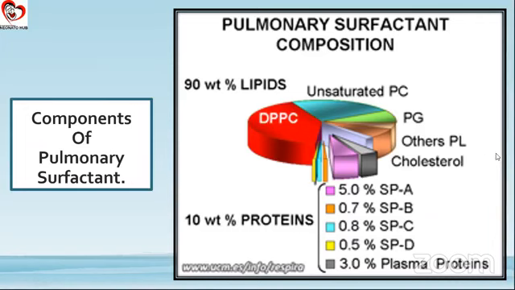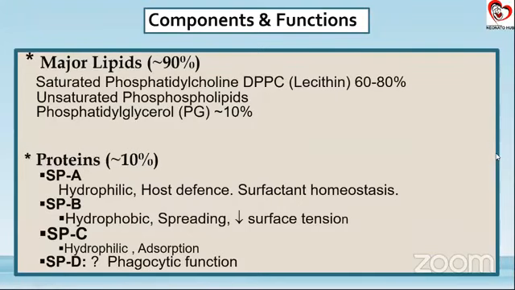And each of them has their individual action. So as we saw, lecithin comprises around 60 to 80% of the lipid component of our surfactant, and the others are your phosphatidylglycerol and other phospholipids. When it comes to the surfactant proteins, which constitute less than 10%, the most important protein we require is SPB, that is surfactant protein B, because as you can see, this is the protein which is responsible for